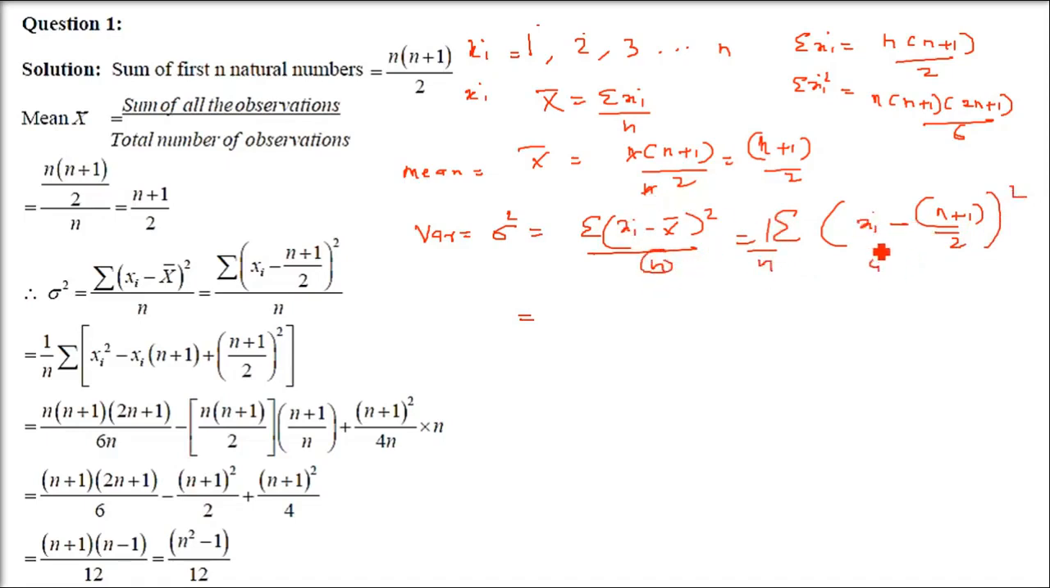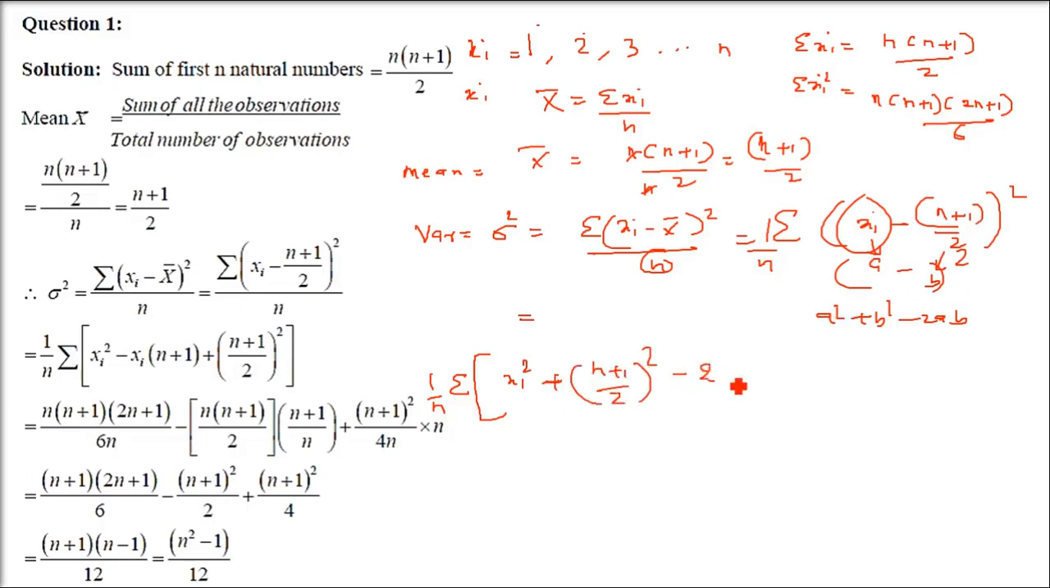Now this is xi, and assume it to be a and the other term as b. So (a minus b) whole square will be a square plus b square minus 2ab. We can always expand it. But remember, there is a sigma also, a summation also. So first we will write this with the proper formula. xi whole square plus the second term ((n+1)/2) whole square, which will eventually be (n+1) whole square by 4, minus 2ab, that is 2 into xi into (n+1)/2. Okay, 2 gets cancelled, xi into (n+1) will be there.